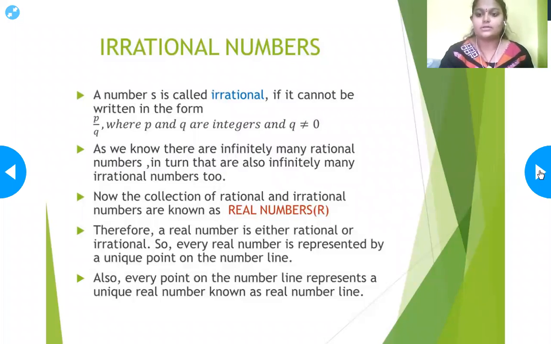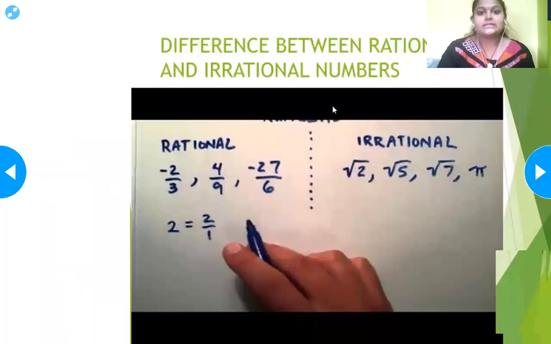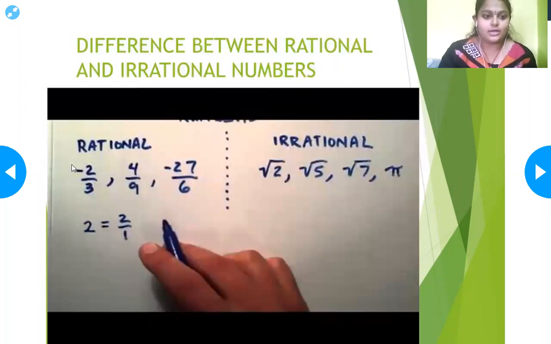Then we go further. This is the difference between rational and irrational numbers. What is a rational number? It is a statement p by q, where p and q are integers and q is not equal to 0. Minus 2 by 3 is an example of a rational number. 2 can be written as 2 by 1, and even 5 by 1 is a rational number.